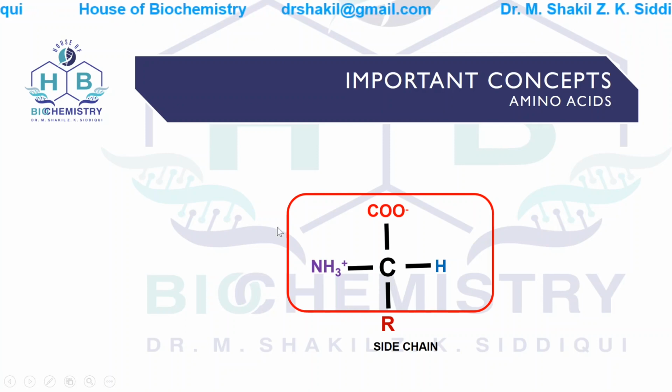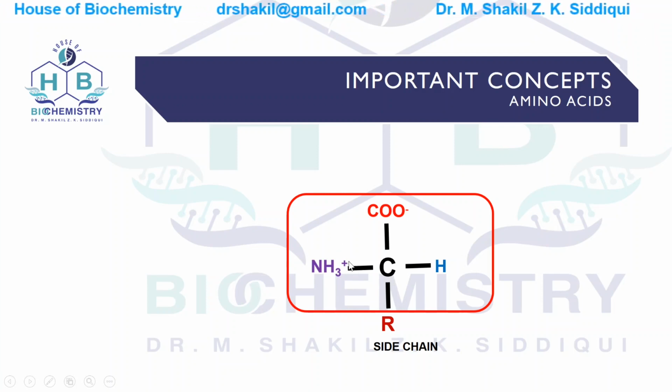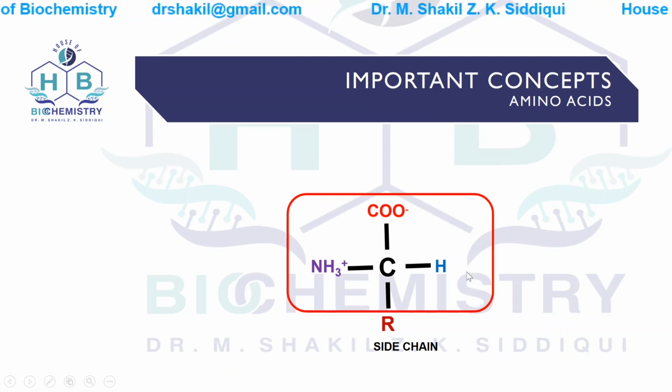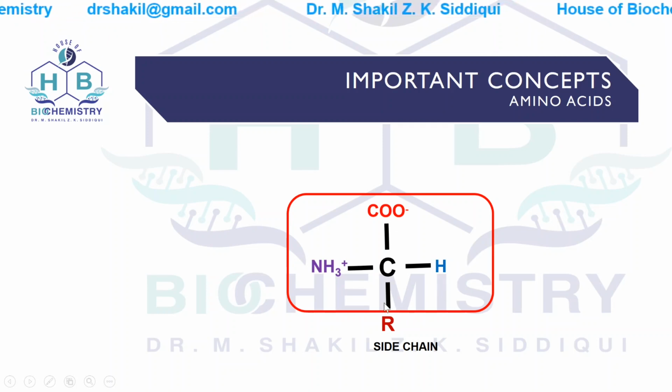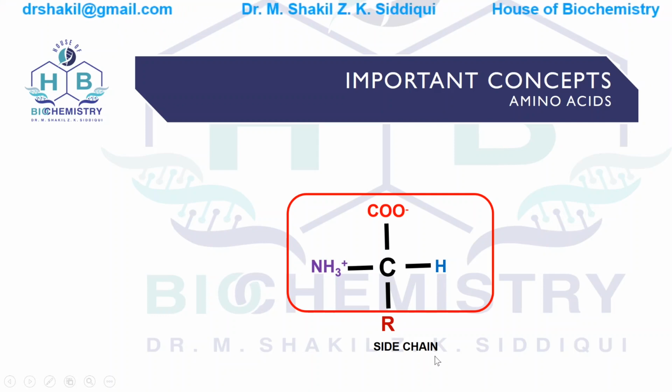Please do remember, all the amino acids have this same structure: one amino group attached here, second a carboxylic acid group attached here, one valency is always covered by hydrogen, and one valency is covered by the R group, also known as the side chain.